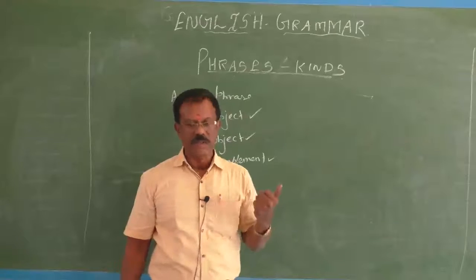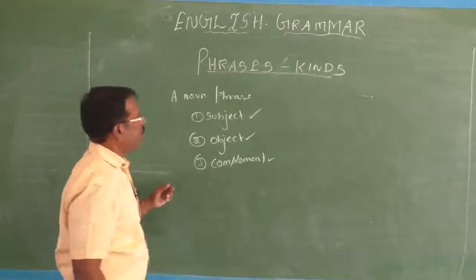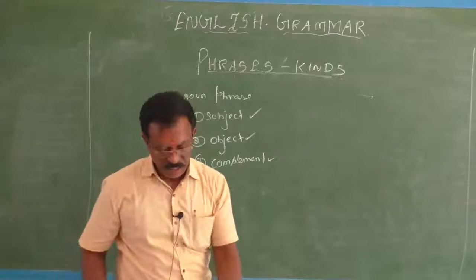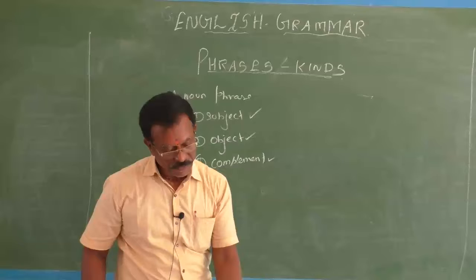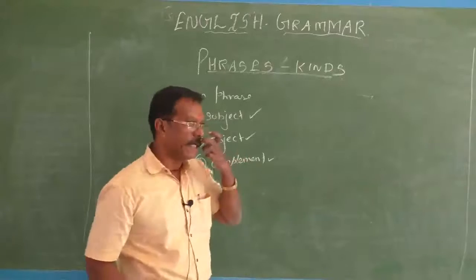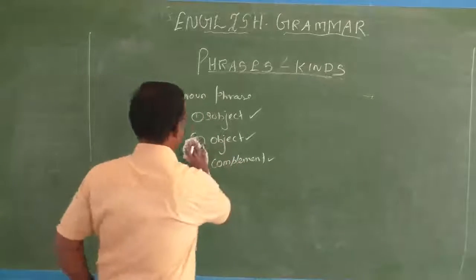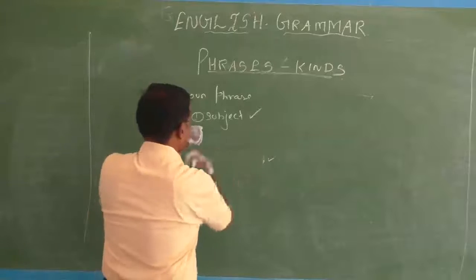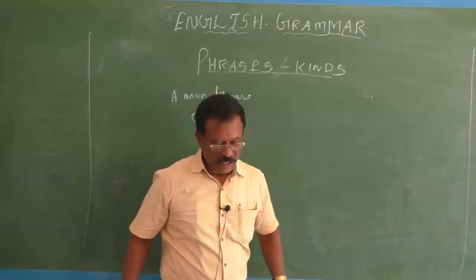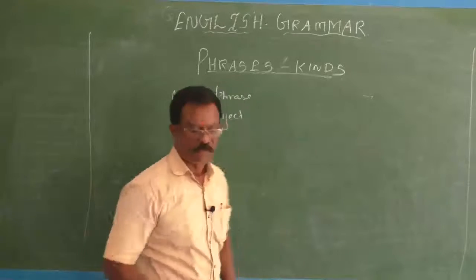Okay, see how it is used as a subject. For example, a noun phrase can be used as a subject of a sentence, as an object of a sentence, or as a complement. First, let me give you an example for the subject. I will give you some examples for that. See the subject: The old house is for sale.